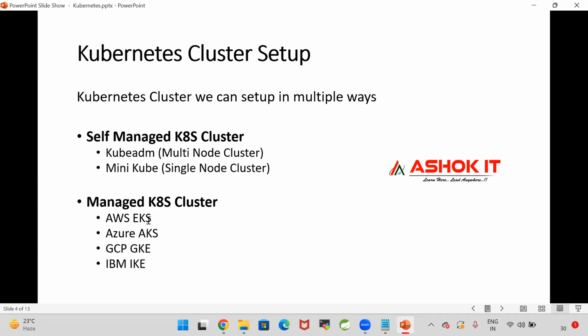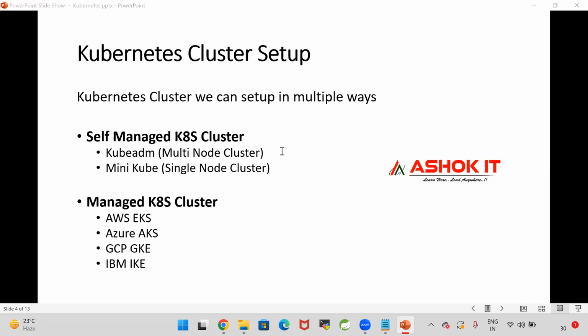Is it free? No. AWS people are managing the Kubernetes cluster for us. They will charge. So AWS EKS cluster is a commercial, the most trusted, robust cluster that we are going to work with, right? That cluster AWS is providing.